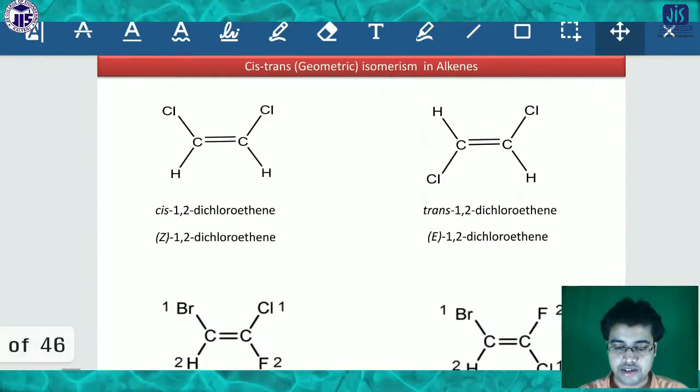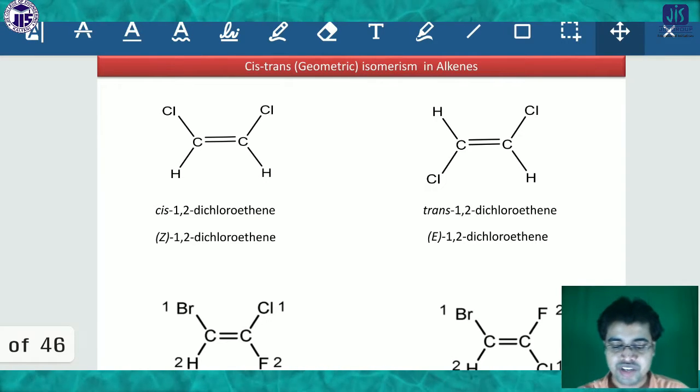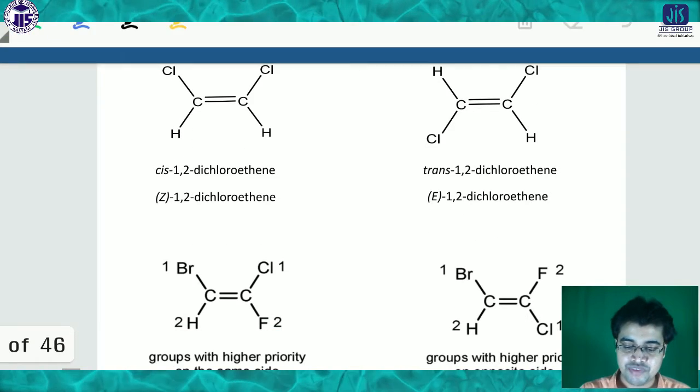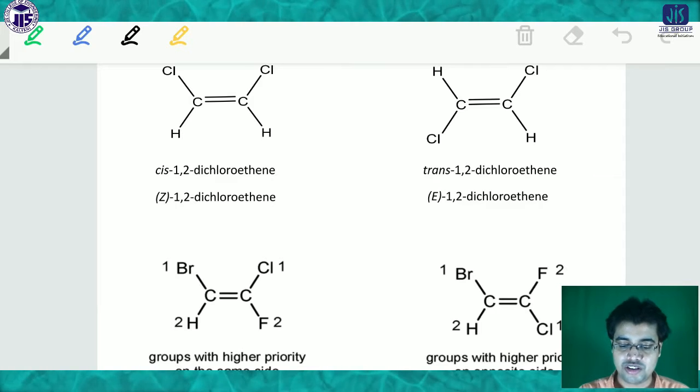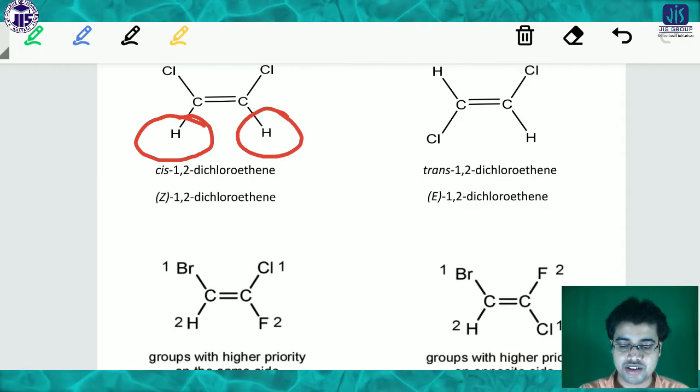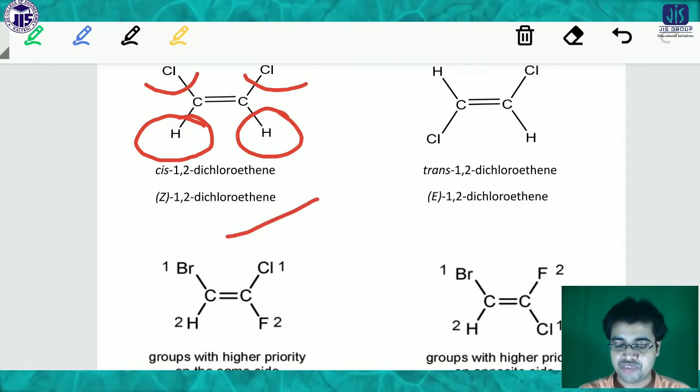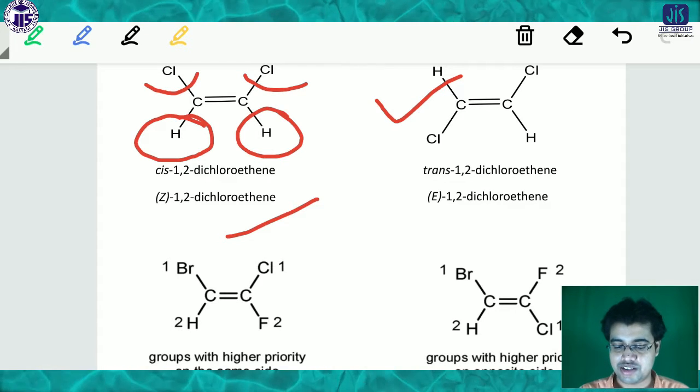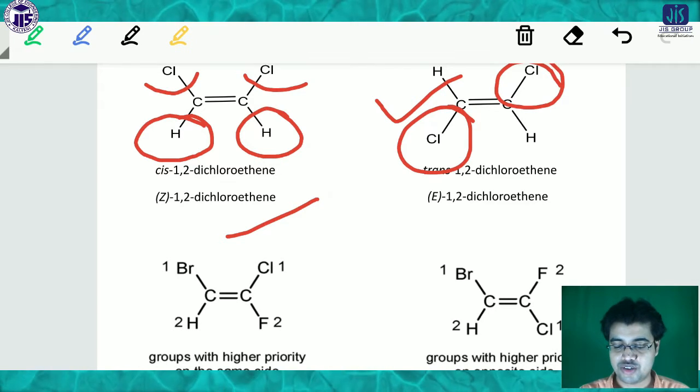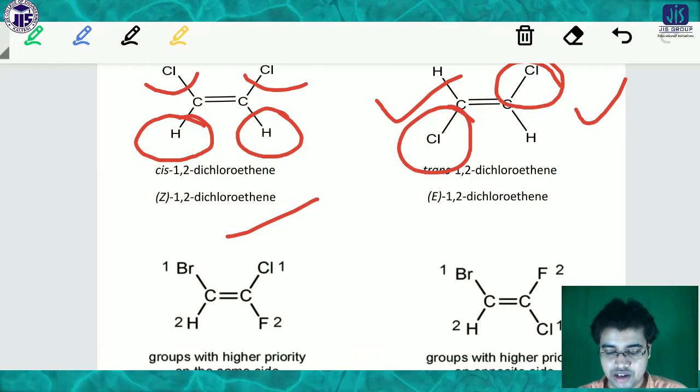So now there are some examples. Look here, this is the cis trans geometry. It is cis because the groups are on the same side. Here they are on the same side, so cis. And this one is trans. Why trans? Because here the two Cl are on opposite sides, so this is a trans example.